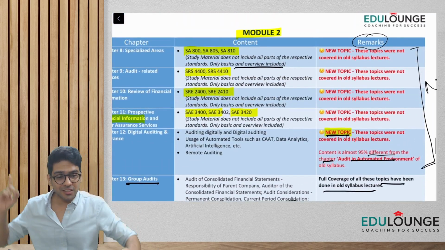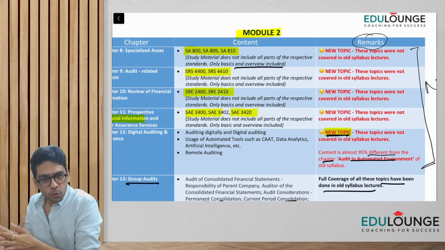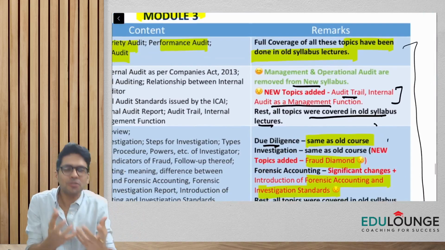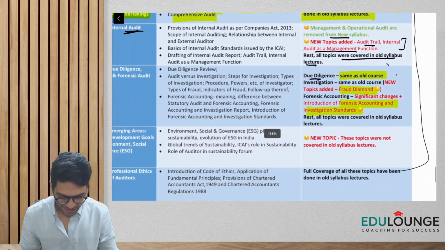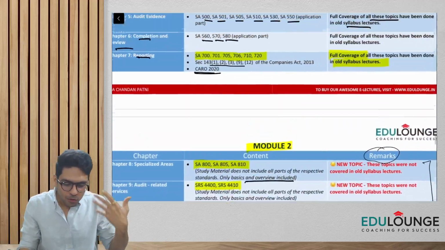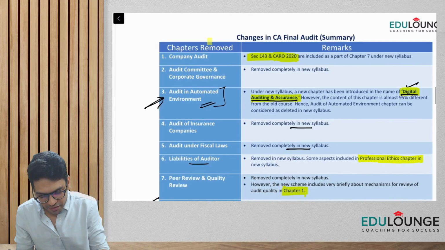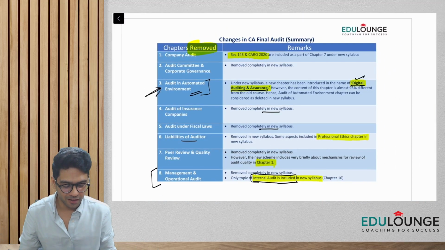The content which is in red are things which are newly added, which were not there in the old course lectures. The topics which I've added in green should make you happy, as these are removed. And about the major changes, deletions, chapters which are removed, we have already discussed in the first page of this PDF.